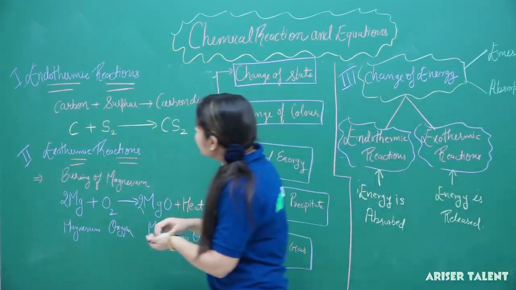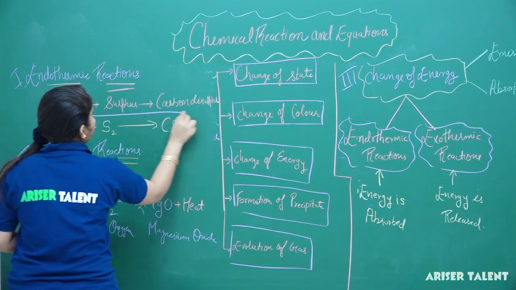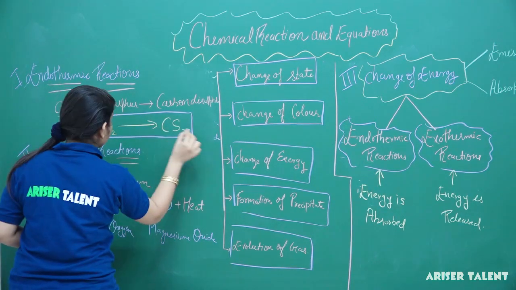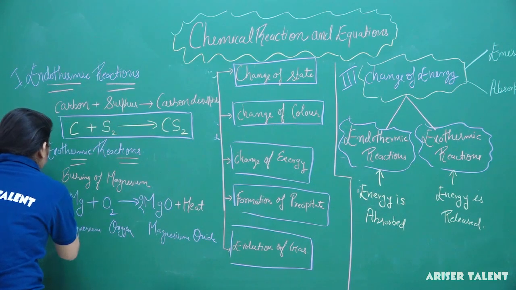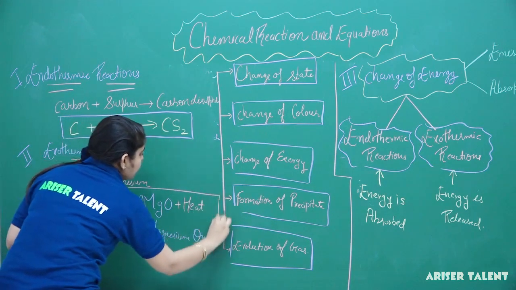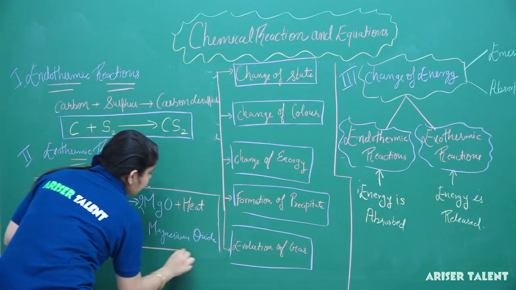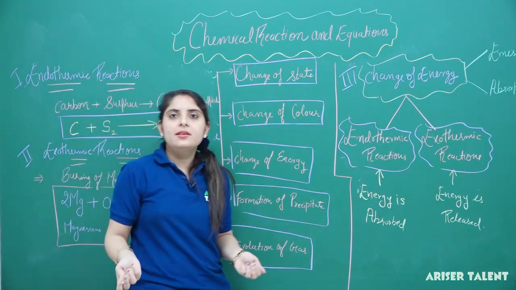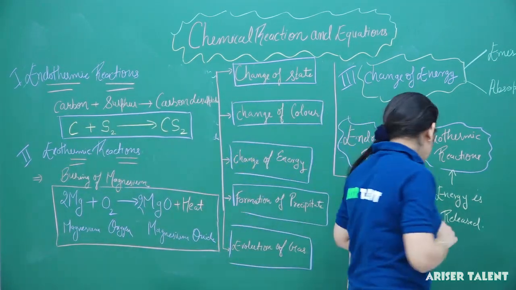So here are the two basic examples for exothermic reaction and endothermic reaction. Endo means heat is absorbed and exo means heat is basically released.